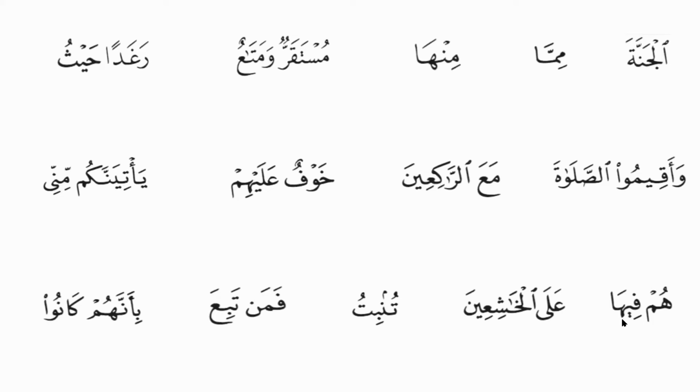In the next example, we have the conditions of idhar of letter meme sakina, because when meme is sakin followed by letter meme, we do idgham. When meme is sakin followed by letter ba, we do ikhfa shafawi. For the rest of the Arabic letters, if they come after a sakin meme, we do idhar ash-shafawi. So in this case, we have the conditions of idhar ash-shafawi because meme sakina is followed by letter fa. We will give it the timing of incomplete gunna and recite it like this: Hum fiha, hum fiha. And we should not be saying it like this: Hum fiha. Because now I'm holding the gunna for a very long time, which is not needed in this case.